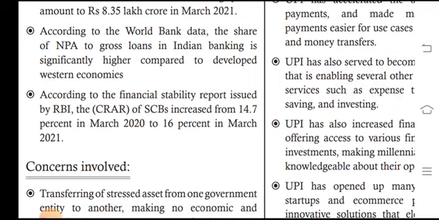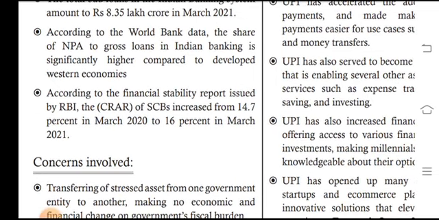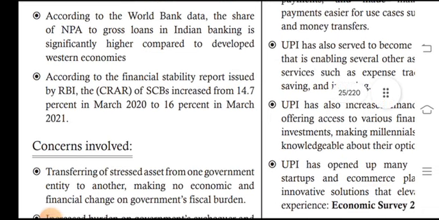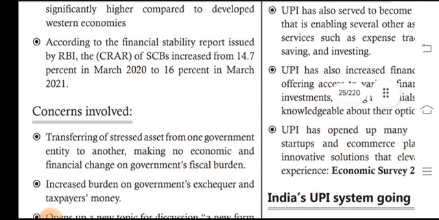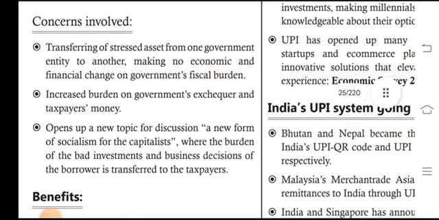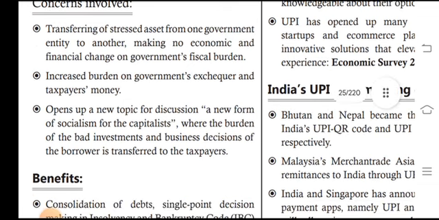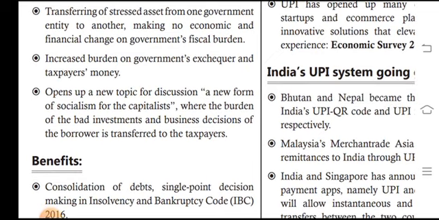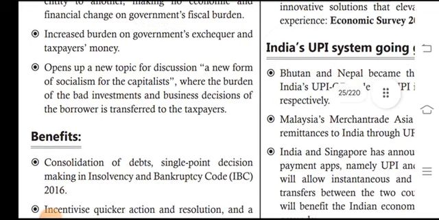The share of NPAs to gross loans in India's banking system is significantly higher compared to developed Western economies. According to the Financial Stability Report issued by the RBI, the CRAR of SCBs increased from 14.7% in March 2020 to 16% in March 2021. The concern involved is transferring stressed assets from one government entity to another, making no economic and financial change, and increasing the burden on the government exchequer and taxpayers' money.